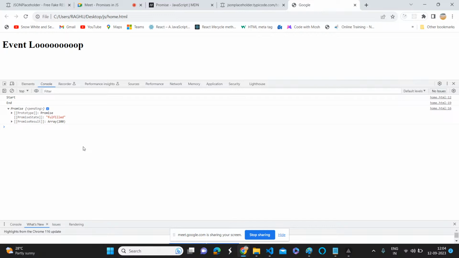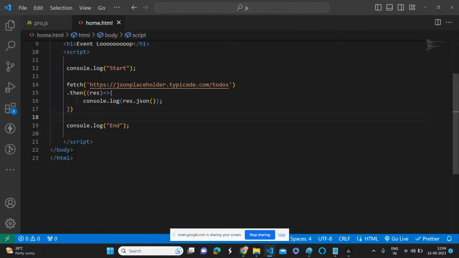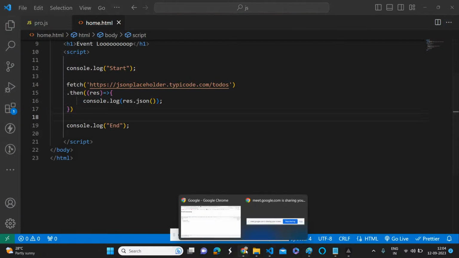It has written pending promise. It has written another promise. Yes or no? Understood or not? So we need to resolve it again, I think. Yes, we need to resolve it again.